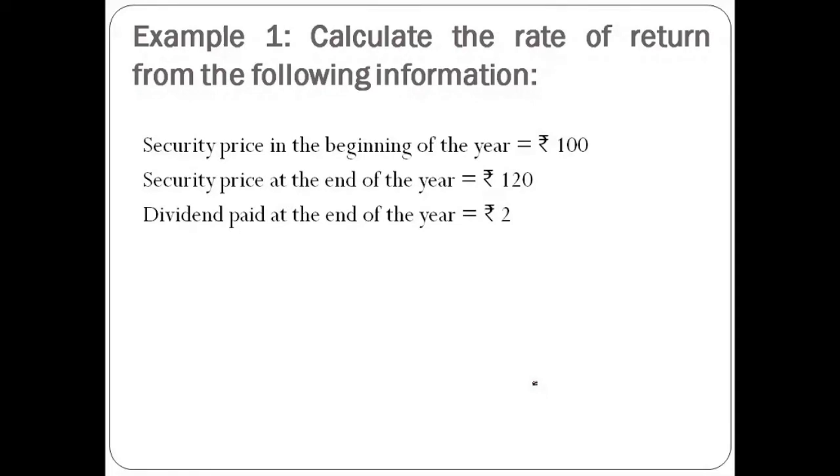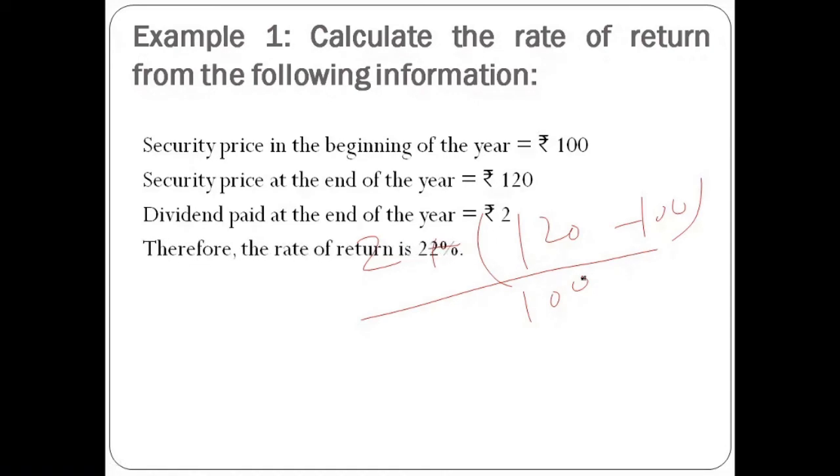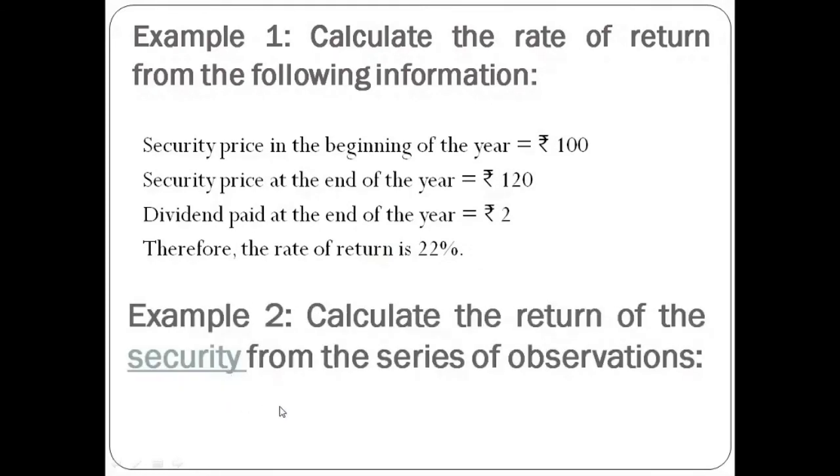Okay, now here we have to calculate rate of return, and the formula is D plus P1 minus P0 divided by P0. So here rate of return is equal to 2 plus 120 minus 100 divided by 100, and we get rate of return is equal to 22%. Okay, now next is please see the example number 2. Here we have to calculate the return of the security from the series of observation. Now when the series of observations are given, how we calculate return of the security in Excel?